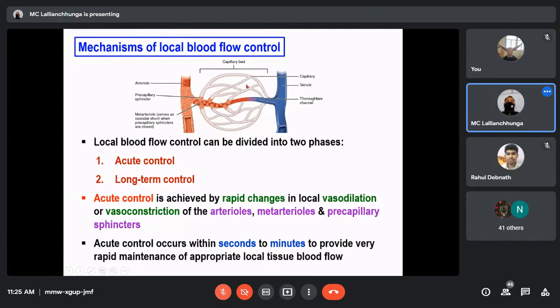Acute control occurs within seconds to minutes to provide very rapid maintenance of appropriate local tissue blood flow. As its name indicates, acute control means it occurs within a short time, within seconds to minutes only. So if there is need of more blood supply, sudden vasodilation will take place. But if there is low metabolism in that organ, again, sudden vasoconstriction will take place.